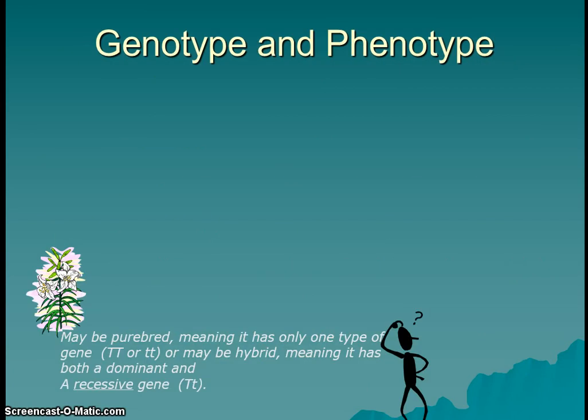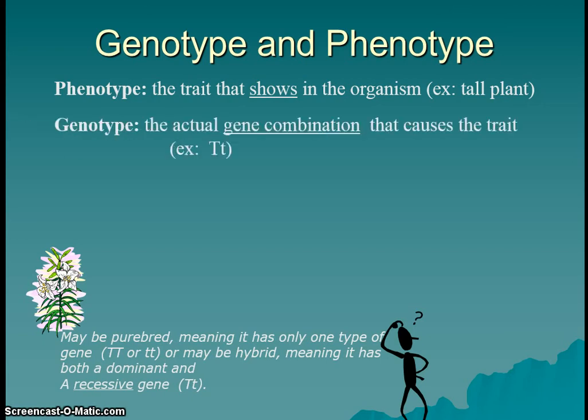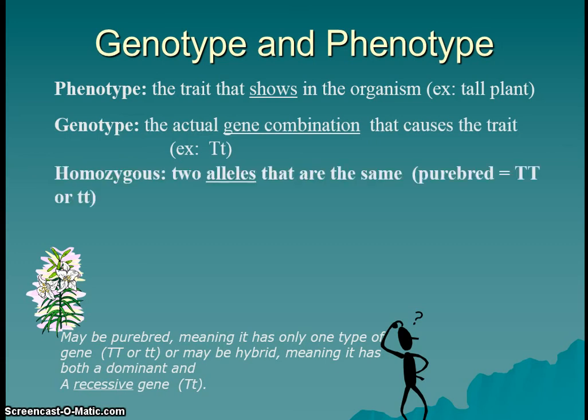So the words genotype and phenotype are referring to traits in the organism. So phenotype is the trait that shows up. Genotype is the actual gene combination. If you have two alleles that are exactly the same, we say it is homozygous. So all purebred organisms are homozygous.